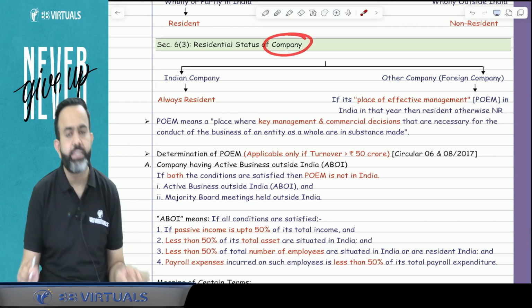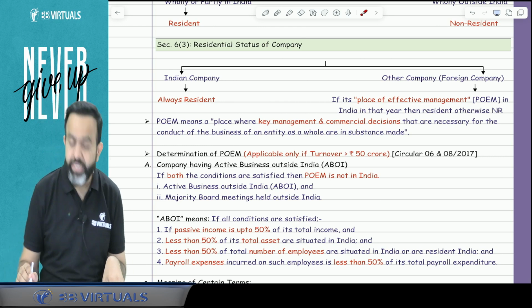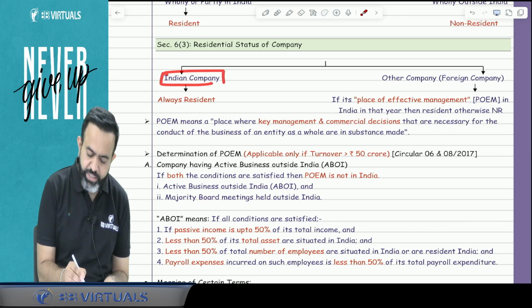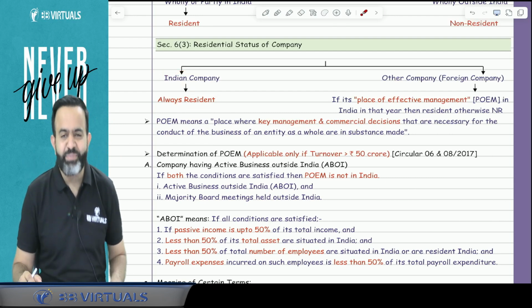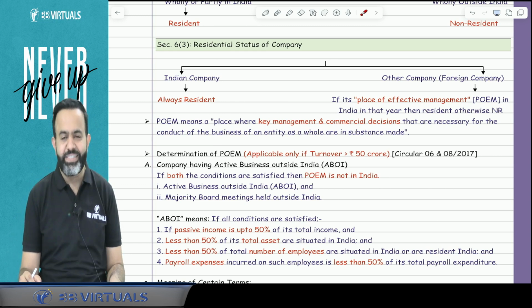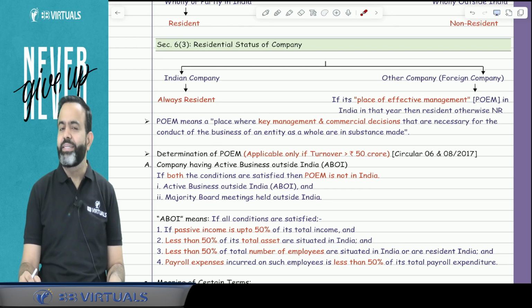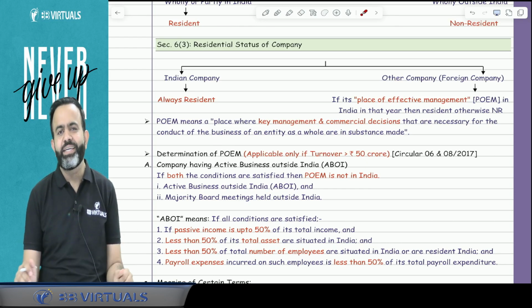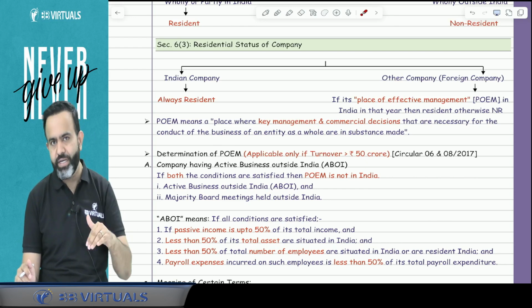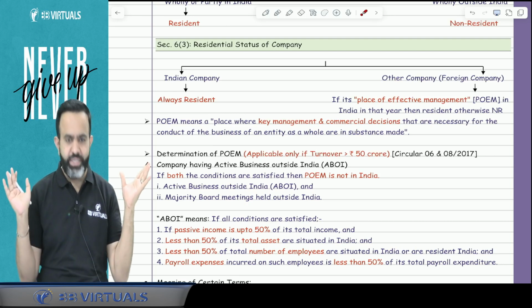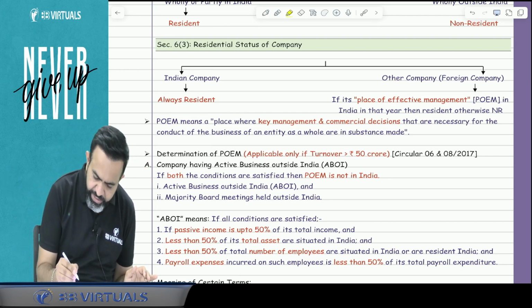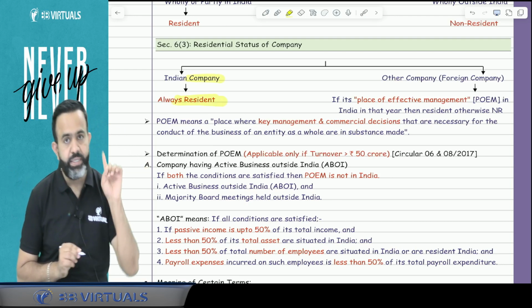So guys, the lawmaker says that for the residential status of the company, always remember, an Indian company is always resident. Indian company means BB Virtuals Private Limited, Reliance Industries Limited, Adani Limited, Tata Limited, all are Indian companies. An Indian company means a company incorporated in India under the company law or any state government law. So always remember, an Indian company is always resident.